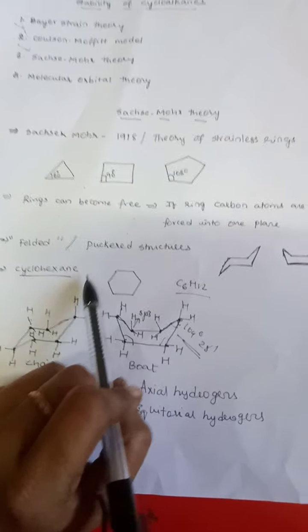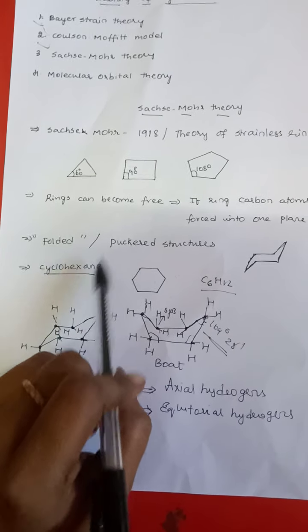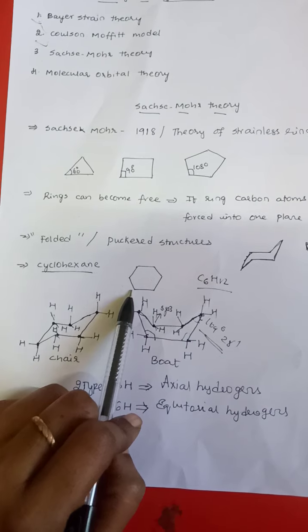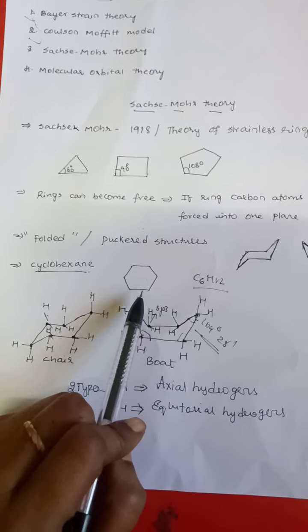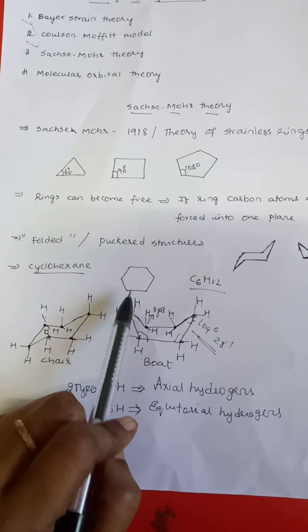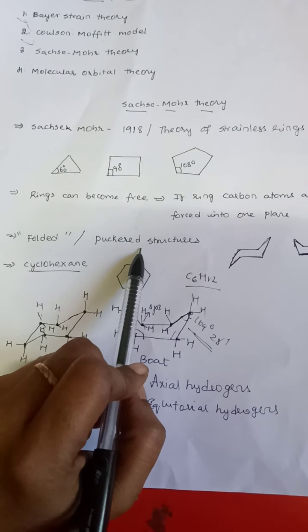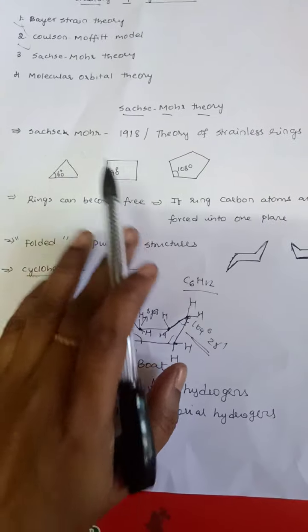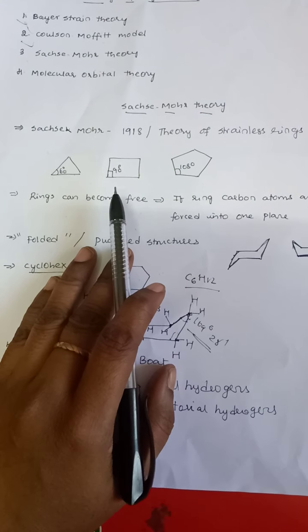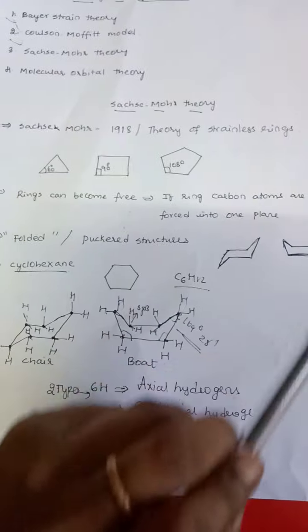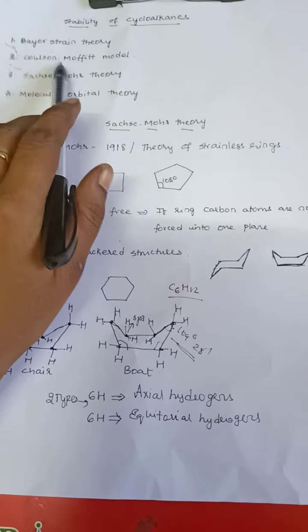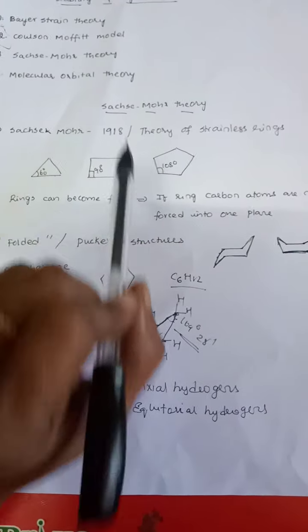So in this way, higher cycloalkanes, instead of having a planar geometry, attain a non-planar geometry. By attaining non-planar geometry, they attain puckered structures, they retain their normal tetrahedral bond angle, they do not have angular strain, and they are highly stable. So this drawback associated with Baeyer strain theory is successfully overruled by Sachse theory.